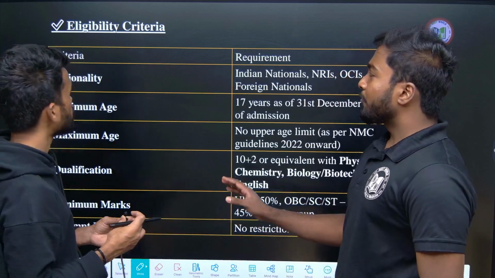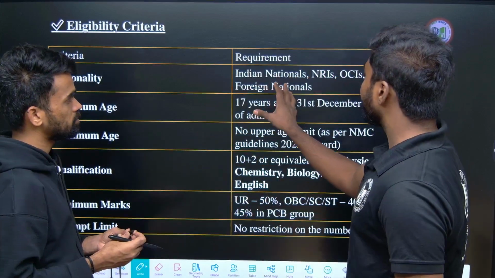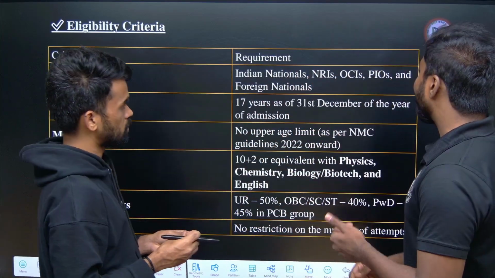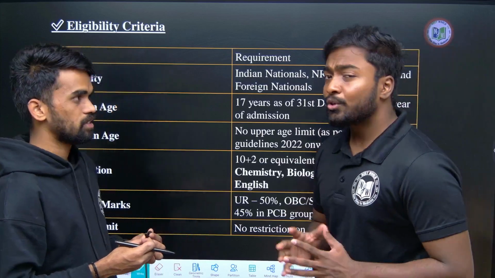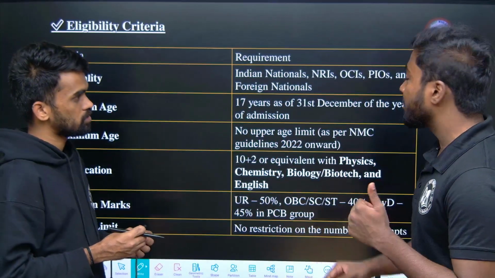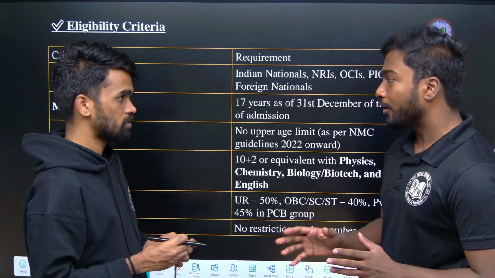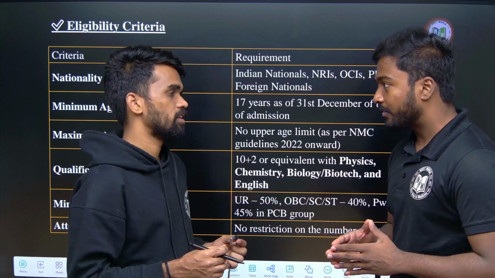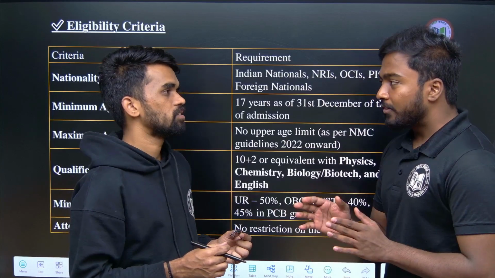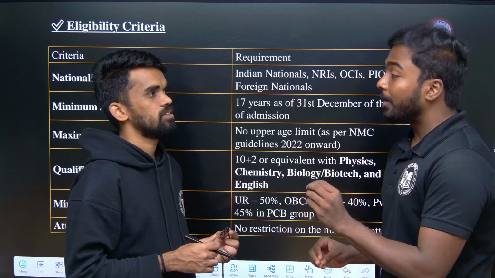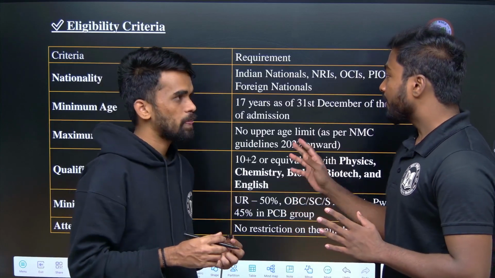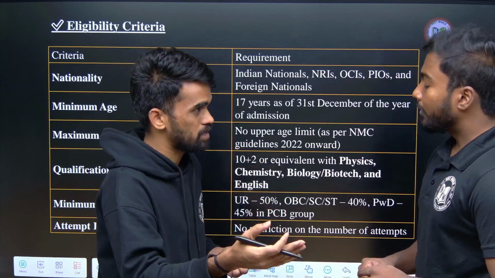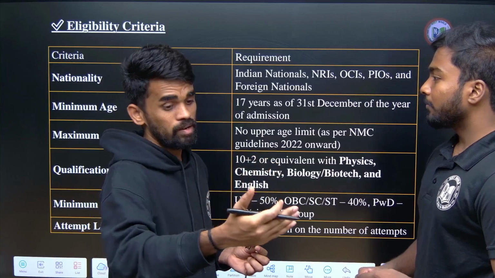Next, the eligibility criteria, which are the requirements of the NEET examination. The nationality can be Indian nationals, NRIs, OCIs, PIOs, and foreign nationals. The minimum age is 17 years as of 31st December of the examination year. For example, the May 4th 2025 exam has been completed, but the student's age is 16. Before 31st December, the age should be 17. At the time of the exam, the student might be 16 years 9 months, but at the time of admission it should be 17.